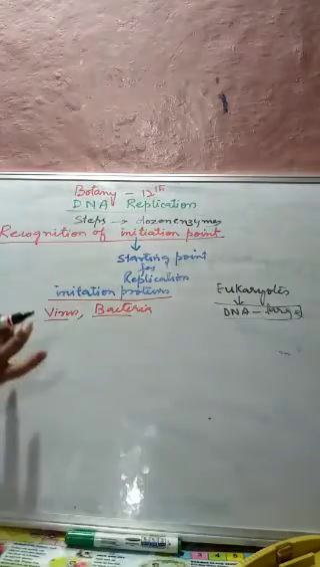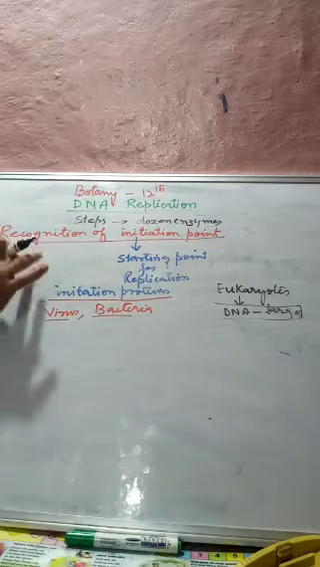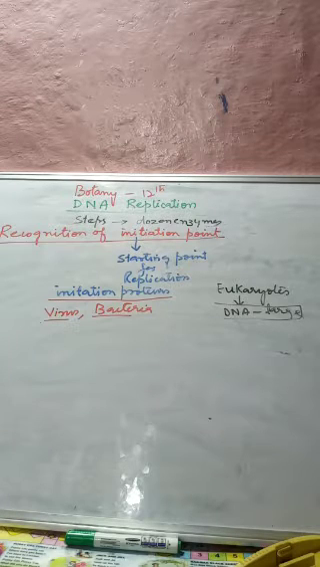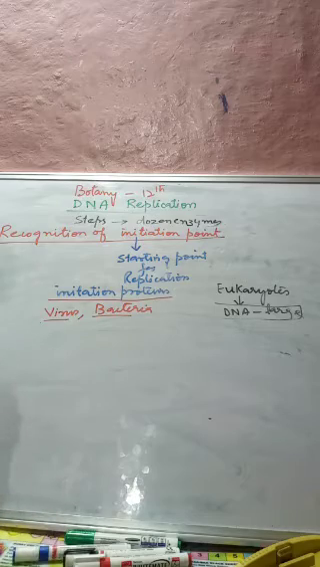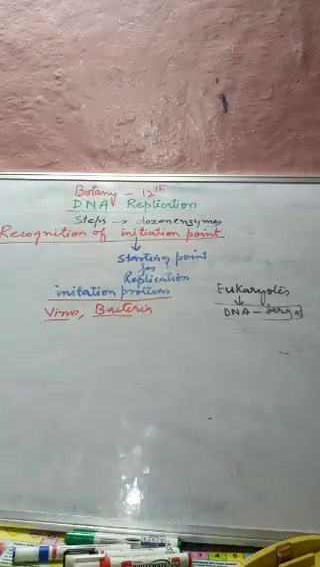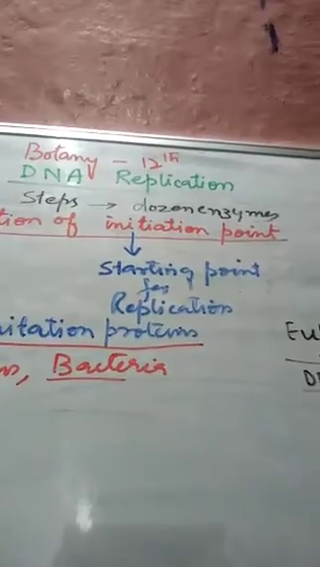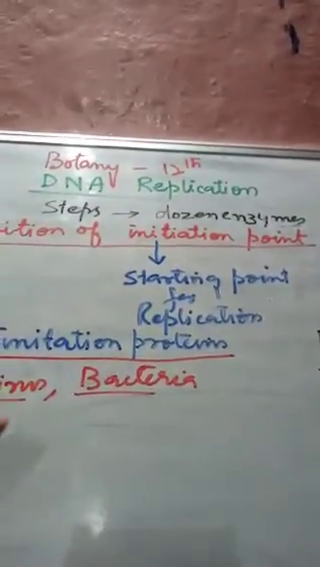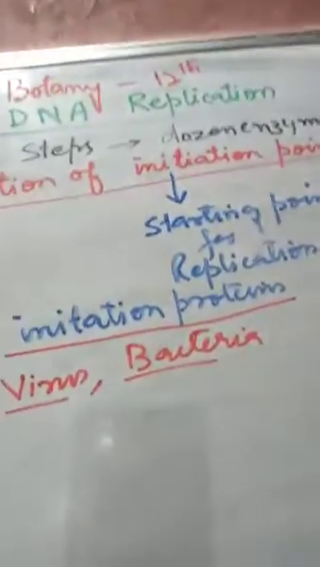So the first step we studied is the activation of deoxyribonucleotide, and the second step is the recognition of the initiation point. Now we have 3 more steps, and those we will discuss in another topic: the unwinding of the DNA molecule, the fourth, formation of the RNA primer, and the last one, the formation of the new DNA chain. We will discuss them in the other topic.